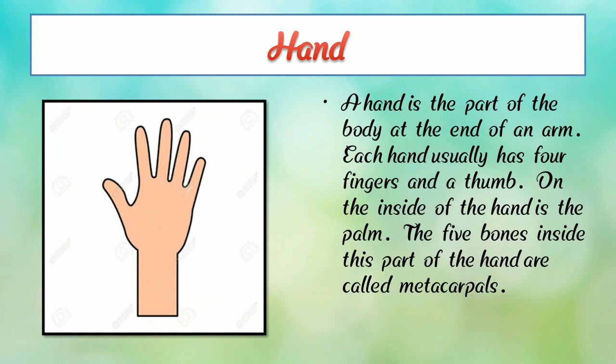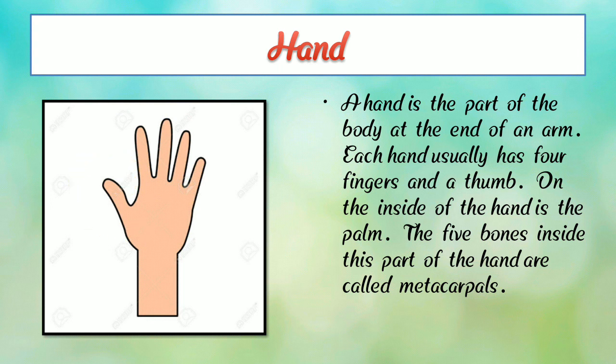We have two hands, and a hand is the part of the body at the end of an arm, and each hand usually has four fingers and a thumb. So each hand has four fingers and one thumb.